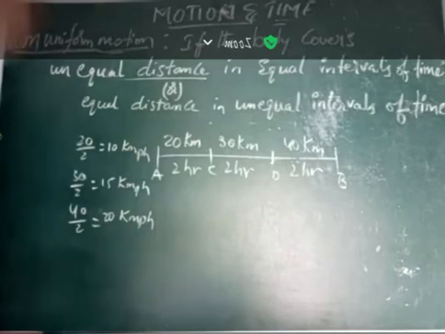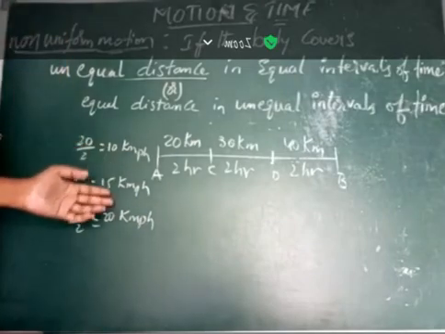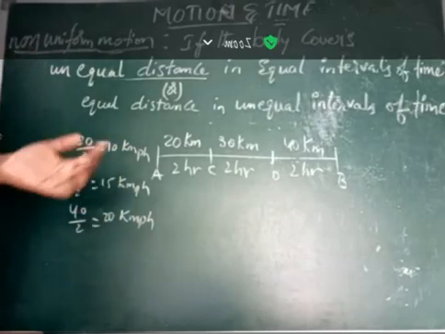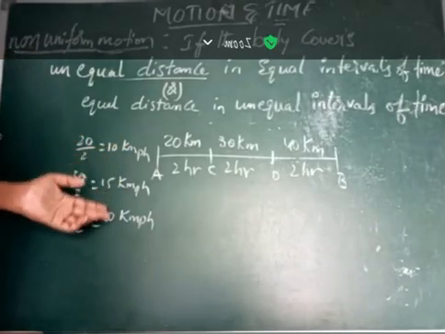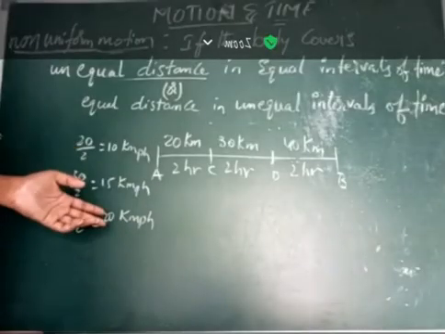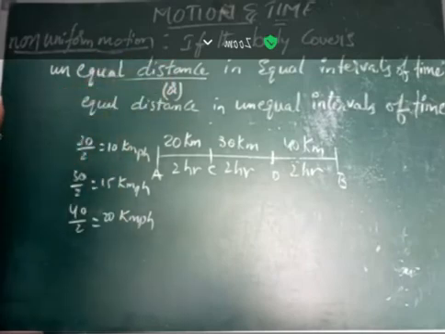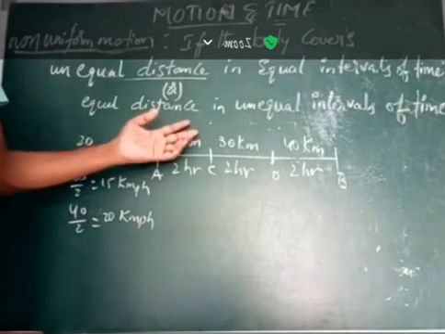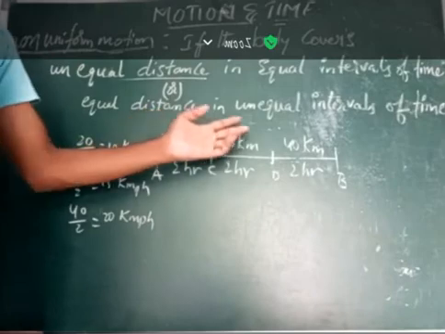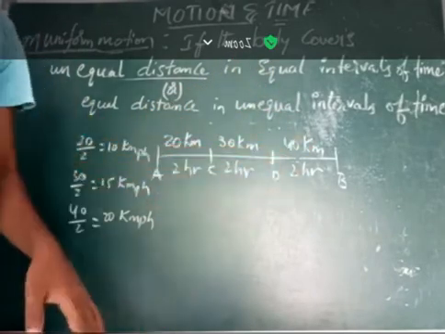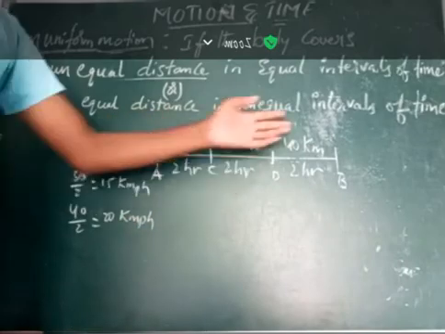Here if you observe, the speed is not uniform, not constant, not the same. So if the body is traveling with these different speeds, then we can say that the body is traveling with non-uniform speed. But in the previous case, the distance is equal: 20 kilometers, 20 kilometers, 20 kilometers. The time is 2 hours, 2 hours, 2 hours. So 20 by 2, 10, 20 by 2, 10, 20 by 2, 10.